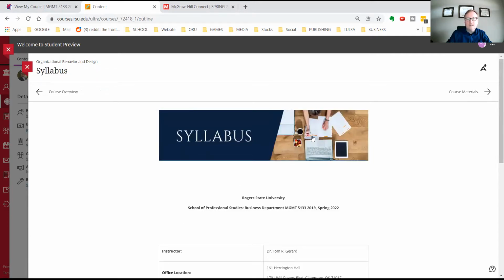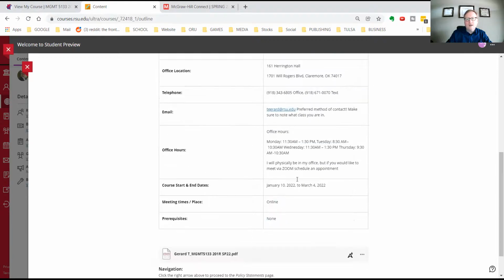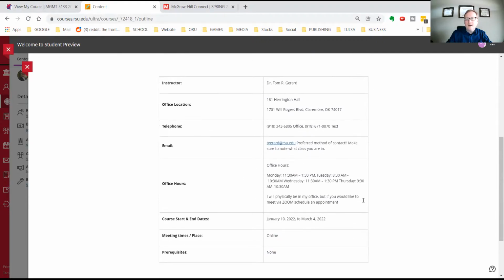Okay, here is the syllabus. Now here, again, is more information about my office hours and how to contact me. The best way to contact me is by email. I am on campus Monday through Thursday and sometimes on Fridays. So you can come to my office, or wherever you want to meet, we can do that. If not, many of you are in other places because this is online, so we can have a Zoom meeting if you need it.